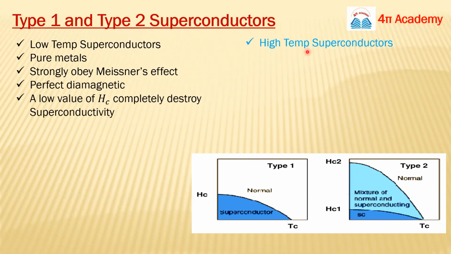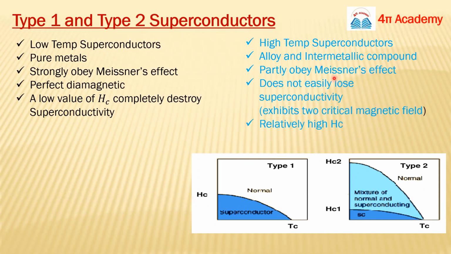On the other hand, type 2 superconductors are high temperature superconductors, and they are basically alloys and intermetallic compounds. They partly obey the Meissner effect and do not easily lose superconductivity. That's why they have two critical magnetic fields and a relatively high magnetic field. So these are the basic and common differences between these two types of superconductors.